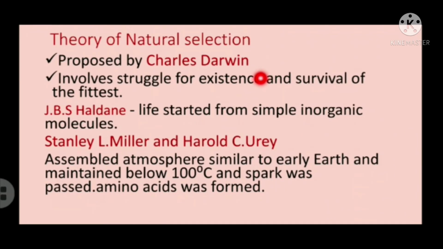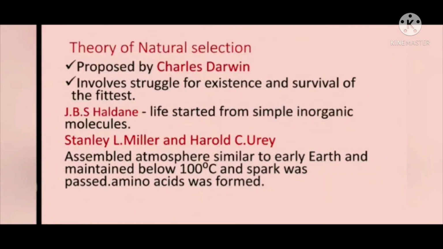What he said was that organisms struggle for existence, and the organism which gains in the struggle will be able to survive in the surroundings. So the theory of natural selection involves the struggle for existence and the survival of the fittest. Only the organism which wins in the struggle will survive. That is called survival of the fittest.